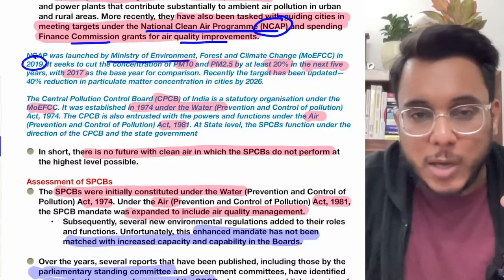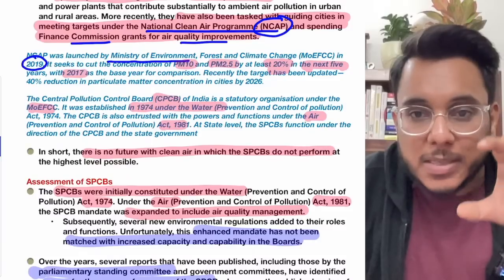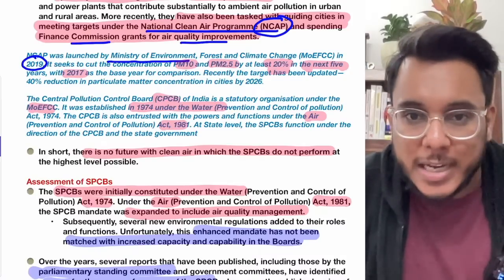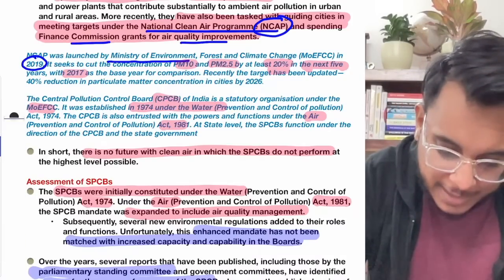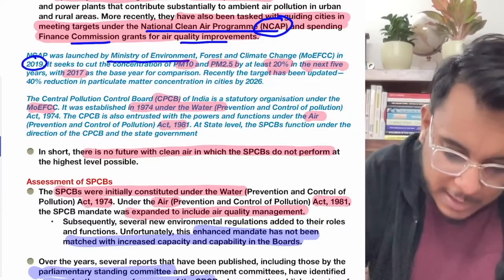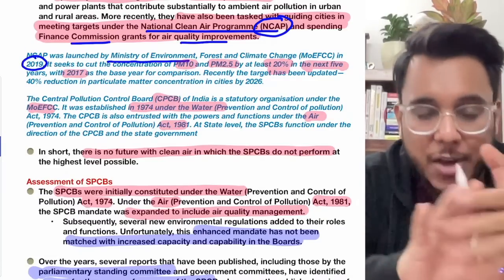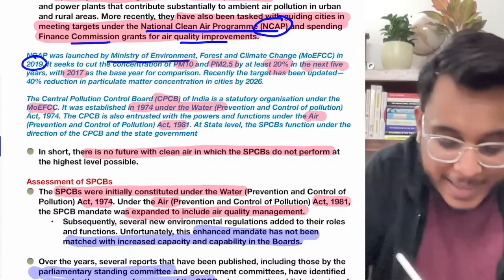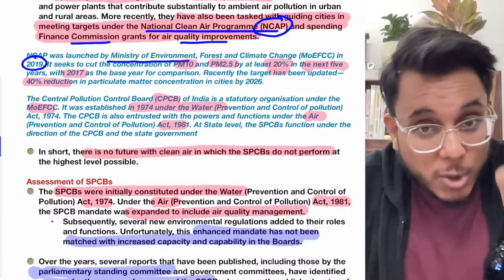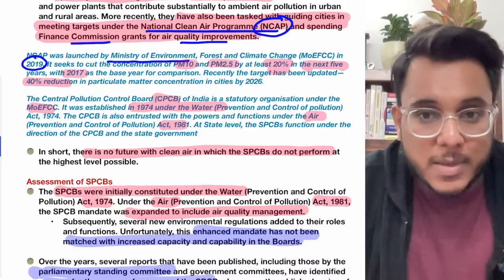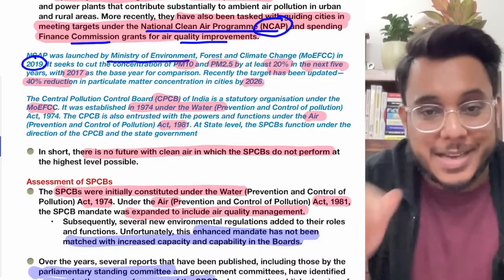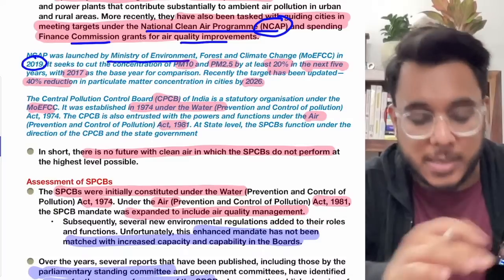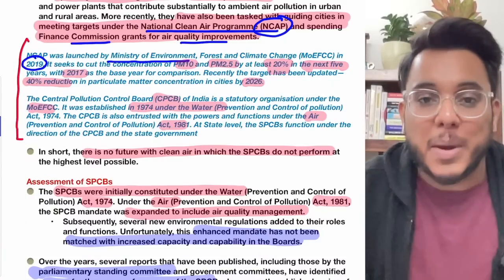The project started in 2019, and within 5 years a 20% reduction in PM2.5 is to be done. From 2019, 5 years simply means 2024. So by 2024 the target was to be achieved. But recently a change has come. Just last month, the government has provided that the target is being revised to 40%. So earlier 20%, now it has been increased to 40%, and this target is to be achieved by 2026. So the timeline is updated from 2024 to 2026, and the target is updated from 20% to 40%. Now these are some things which are important for the prelims examination.